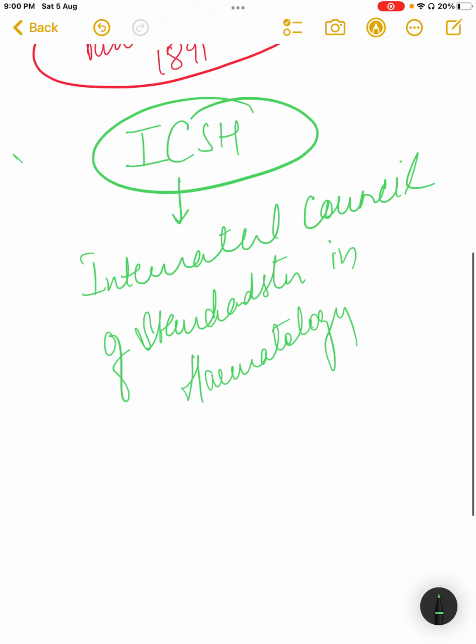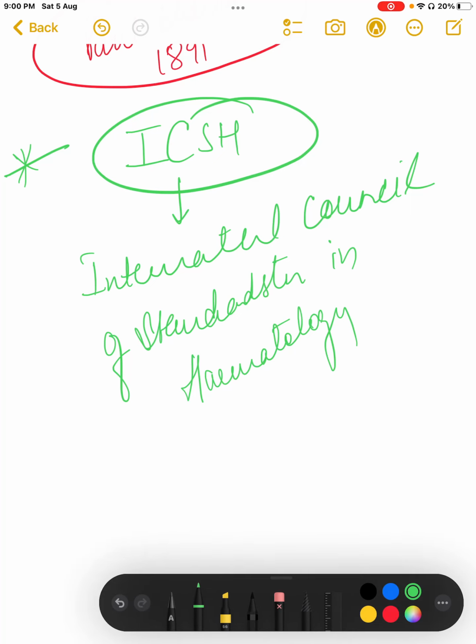This council has now defined schistocytes in a very simple and easy manner, so that nobody has a different definition and everybody is on the same page. What this council says, I'll be talking about later on.